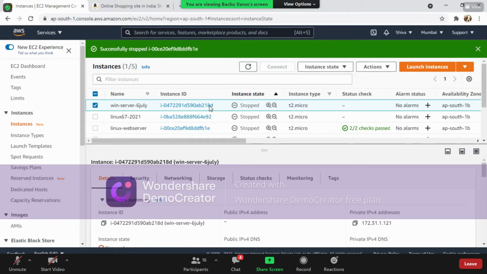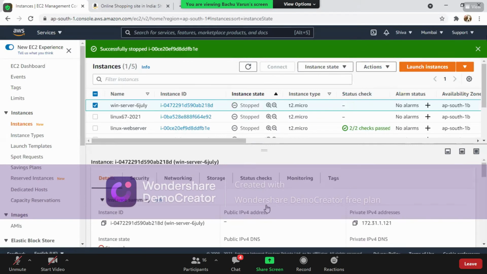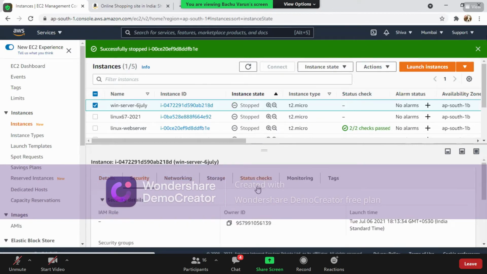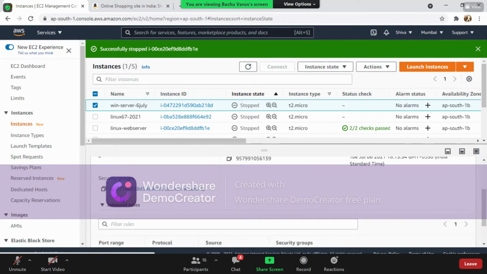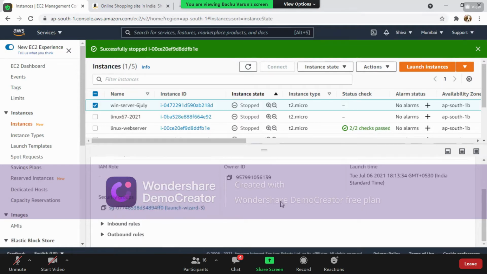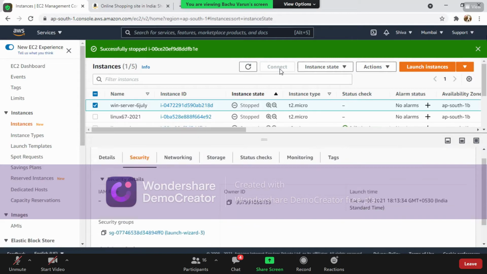On this Windows machine, I'd like to create some security rules. So what all the security groups do we have here? This is only one security group we have. So what all things do we want to create? Either inbound rules or outbound rules. So these are the available rules for us on this particular machine.